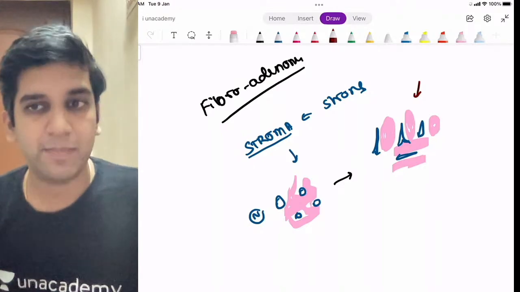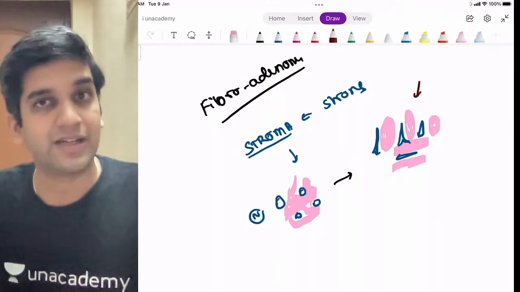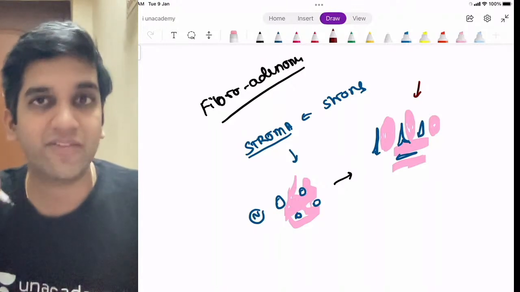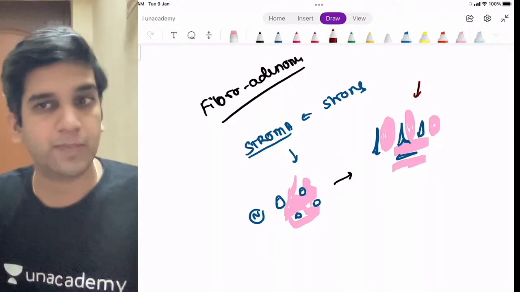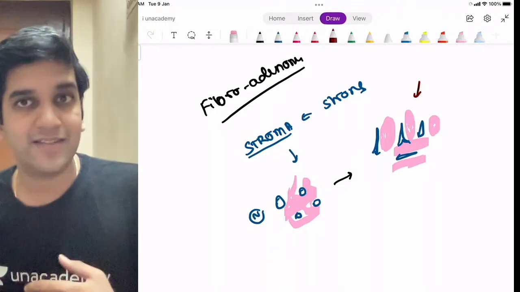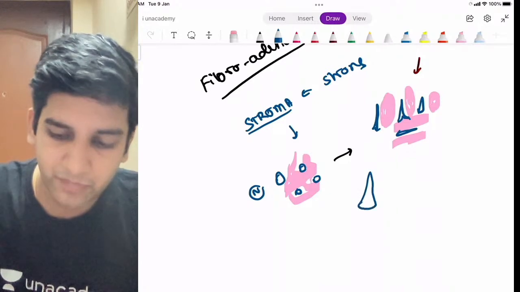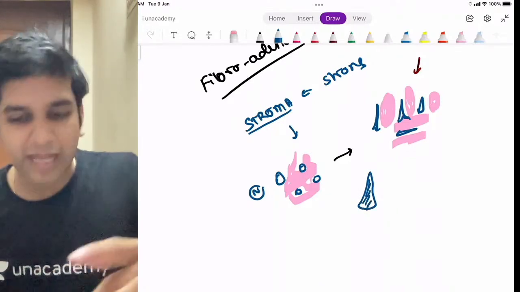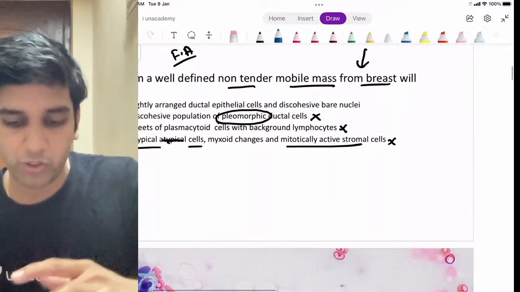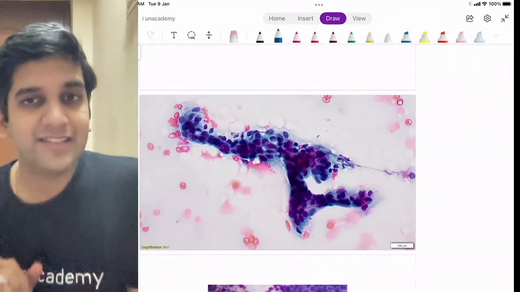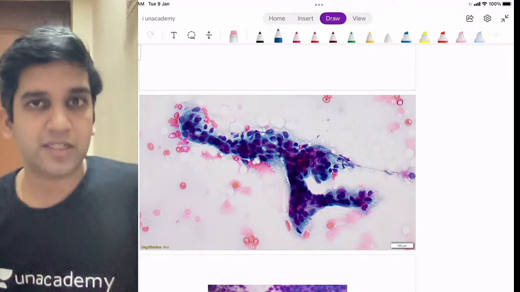Perfect. So this epithelium is going to come out exactly like a duct. Stroma will not come outside because stroma is a bit stronger. When I do an FNAC, I cannot pull out a strong tissue, I can pull out the weak tissue only, right? So in FNAC, when I pull the epithelium, I'll have sheets full of cells. I'll just show you an FNAC of a fibroadenoma. This is how fibroadenoma FNAC looks, right? Can I relate this to a compressed duct?